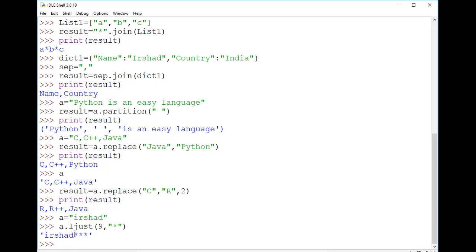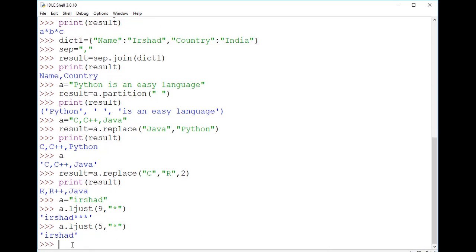It will only be taken into consideration if the number you have specified is more than the size of the original string. For example, if I take ljust of 5, now 6 is the actual one, but I'm taking 5 here. You can see that there is no impact at all. Why?